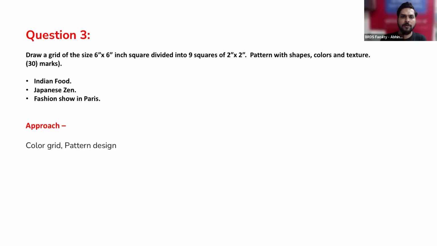It is a matter of how you portray this particular theme which they have given, and that has to justify. Okay. So first, it is saying draw a grid of 6 inch by 6 inch. So you have to create a 6 inch by 6 inch box. Then you have to divide this box into 9 squares. Okay.